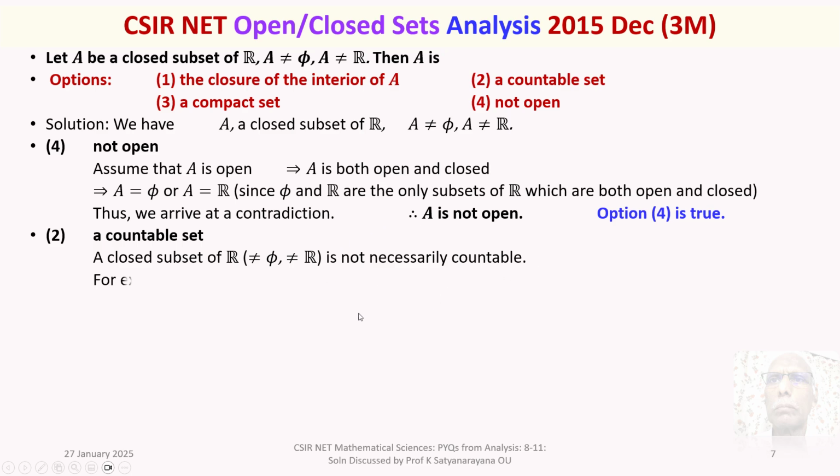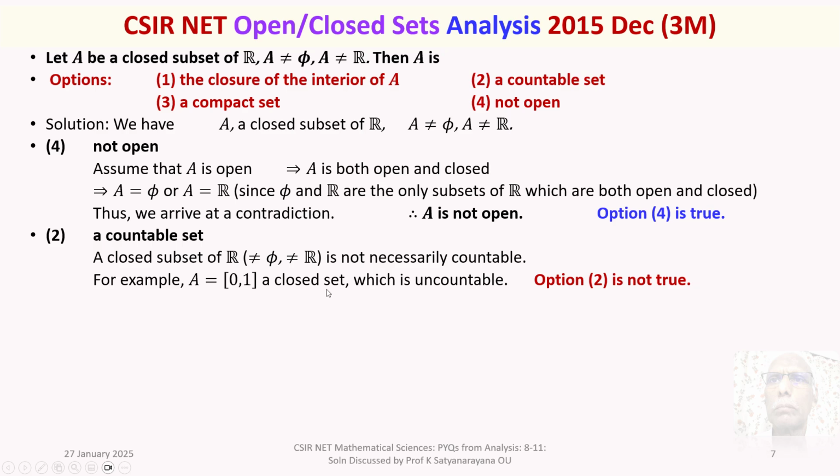For example, take A as the unit closed interval, a closed set which is not phi, not R, but this is uncountable. Therefore, A is a countable set is not true. Therefore, option 2 is not true.